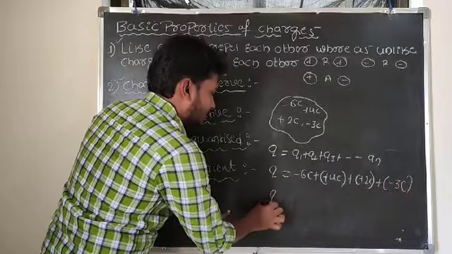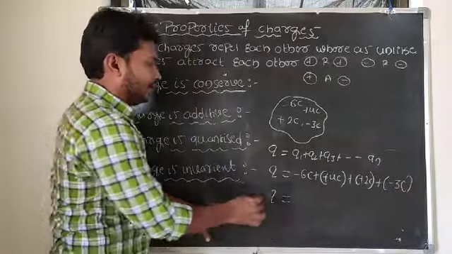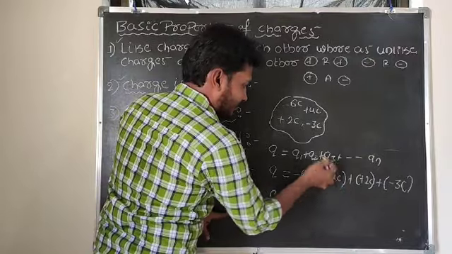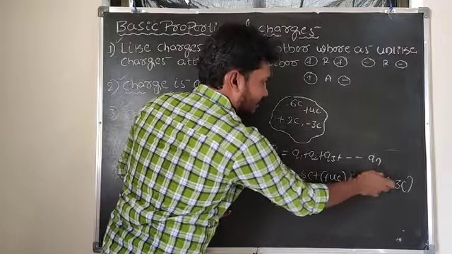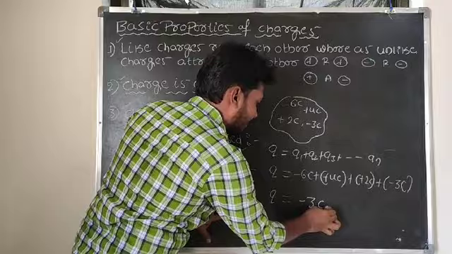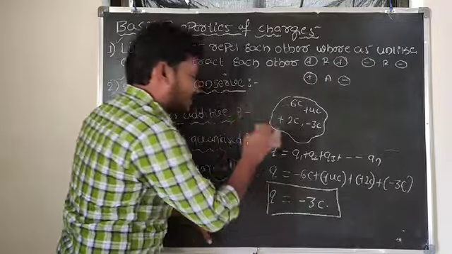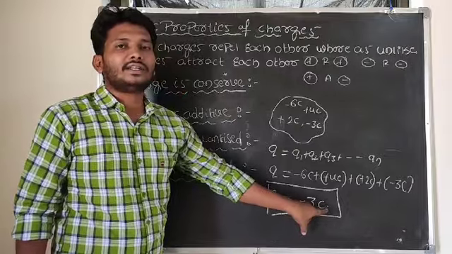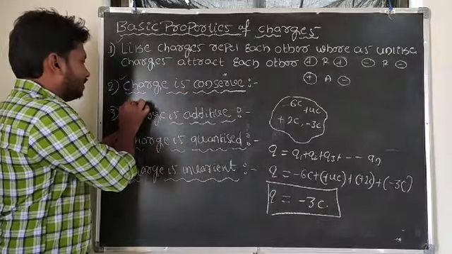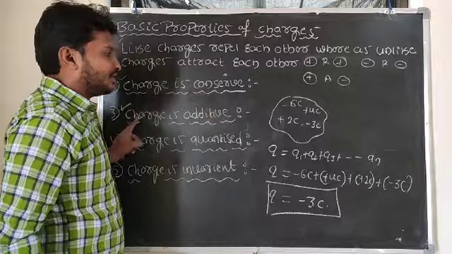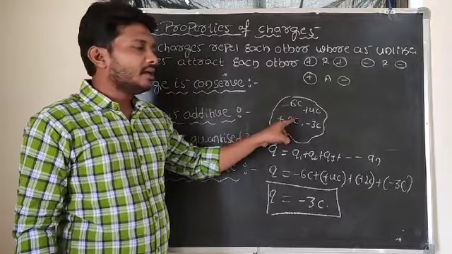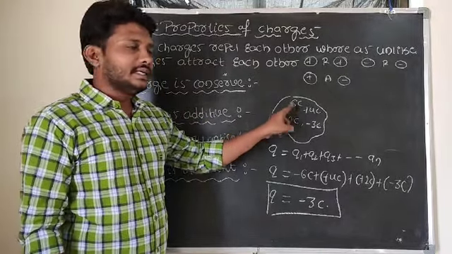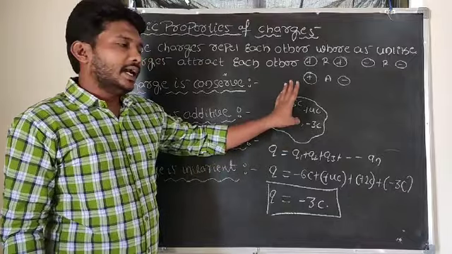Then what is the total charge on this body? Minus 6 plus 4 is minus 2, plus 2 is 0, and then minus 3 coulomb. So the total charge on this body is minus 3 coulomb. From this property, charge is additive in nature, meaning the total charge on the body is equal to the sum of the individual charges.